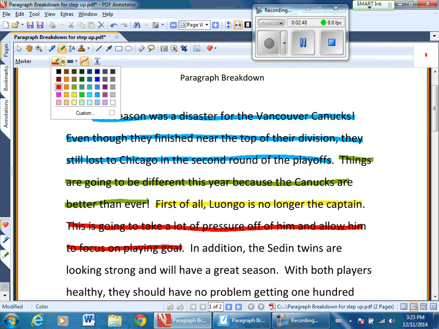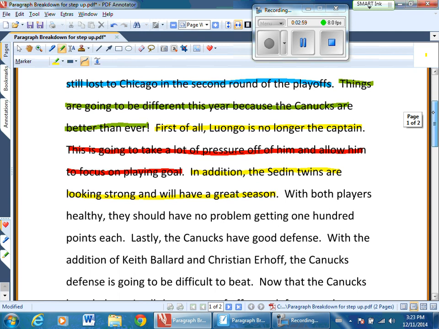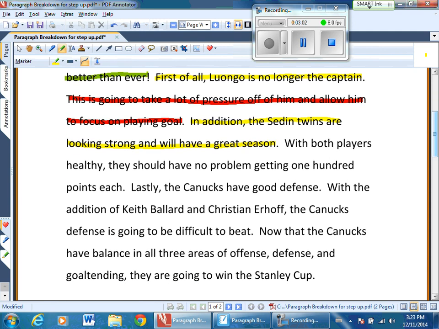Now, let's move on to the next point. This will be our second supporting detail. In addition, the Sedin twins are looking strong and will have a great season. Okay, that is our second point. And to follow up that point, we are going to have an explanation as to why they're looking strong. Well, with both players healthy, they should have no problem getting 100 points each. So this is referring obviously to their health, and not just that they're improving their overall strength.